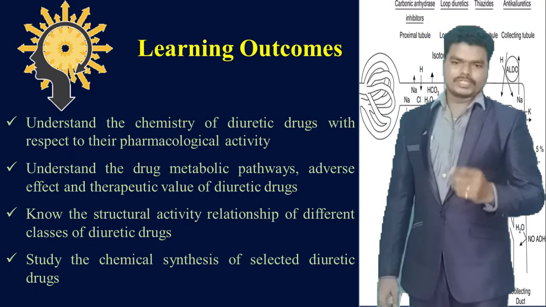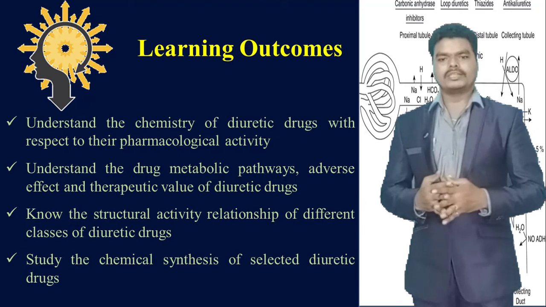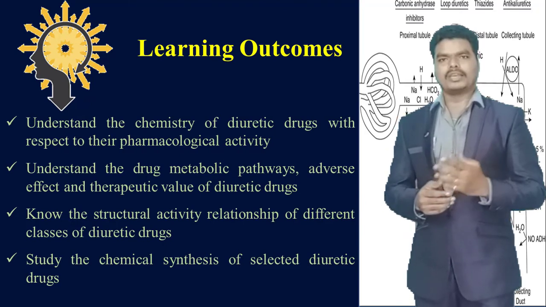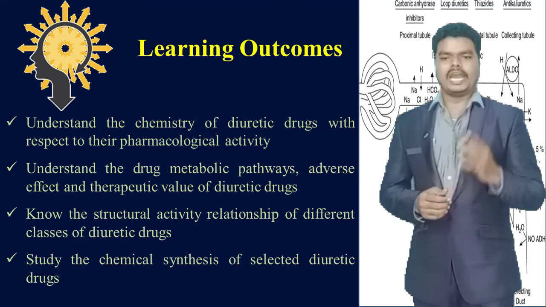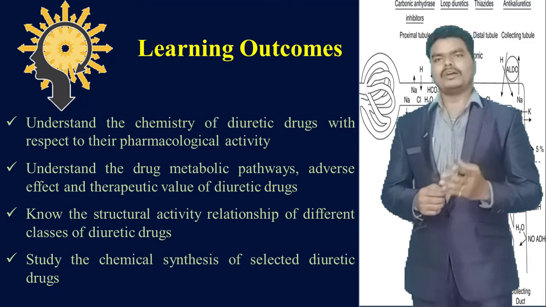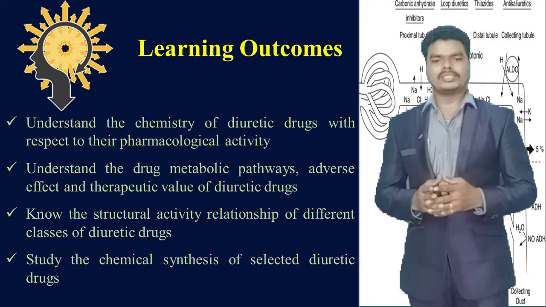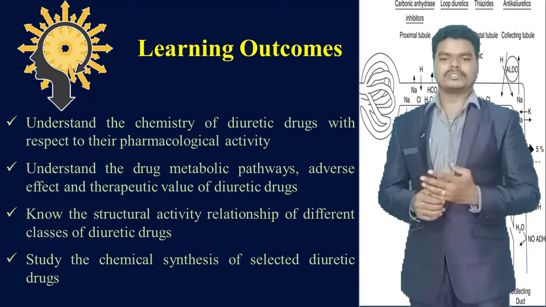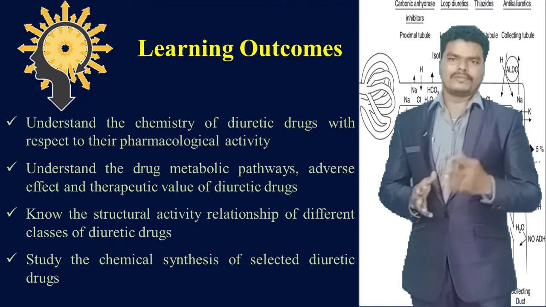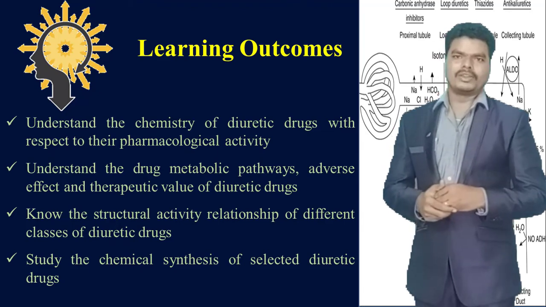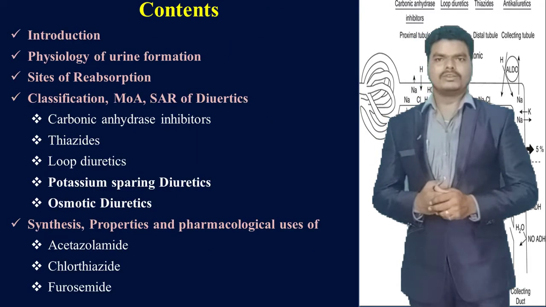After completion of this video, the student should understand the chemistry of diuretic drugs with respect to their pharmacological activities. They should be able to understand the diuretic drug metabolic pathways, adverse effects, and therapeutic value of these diuretic agents. They can also understand the structural activity relationship of different classes of diuretic agents, and study the chemical synthesis of some selected diuretic agents or drugs. So let us see one by one.